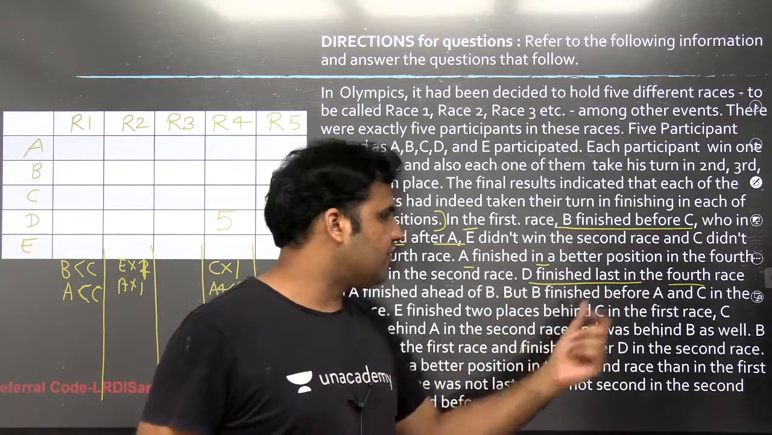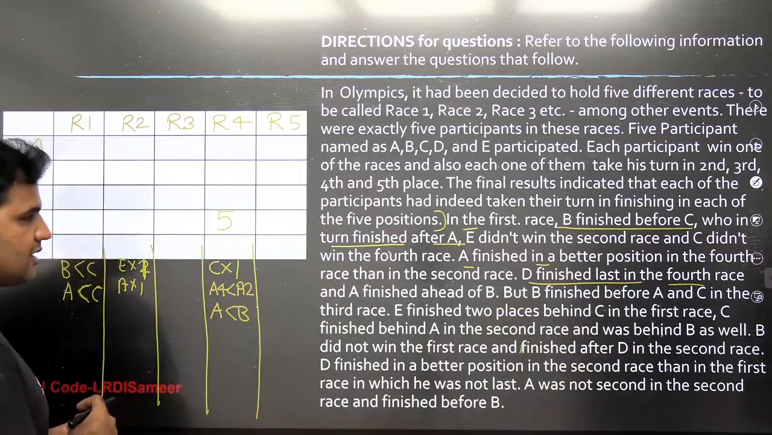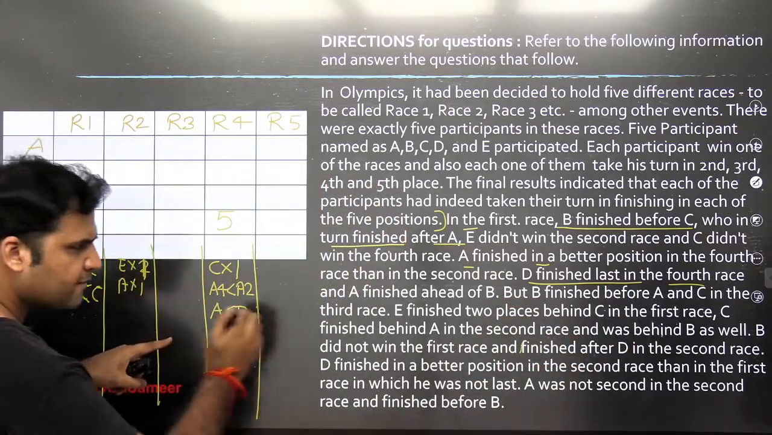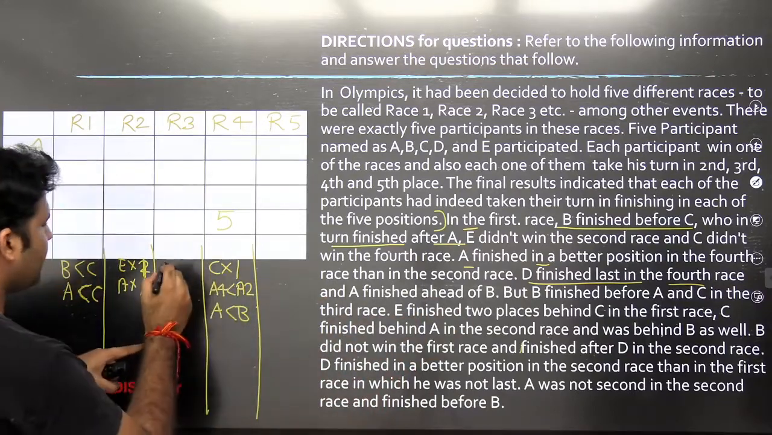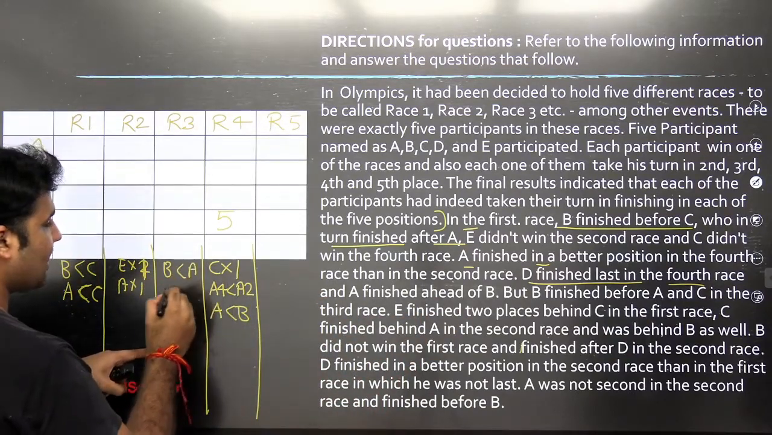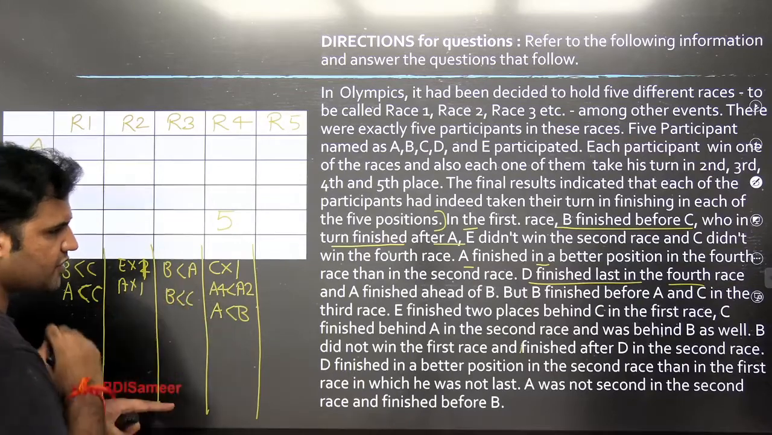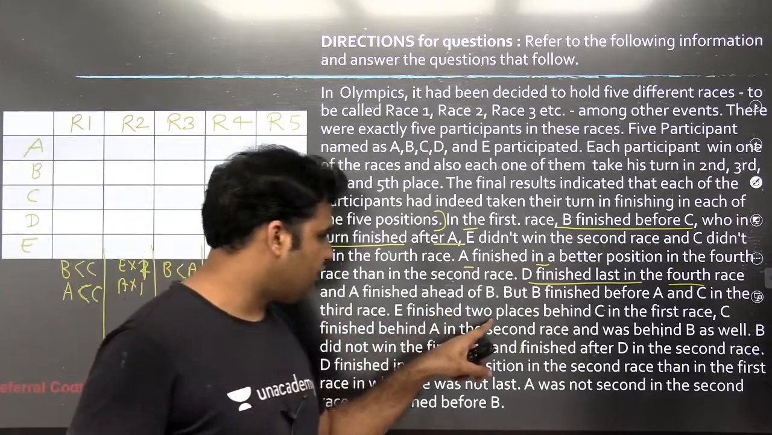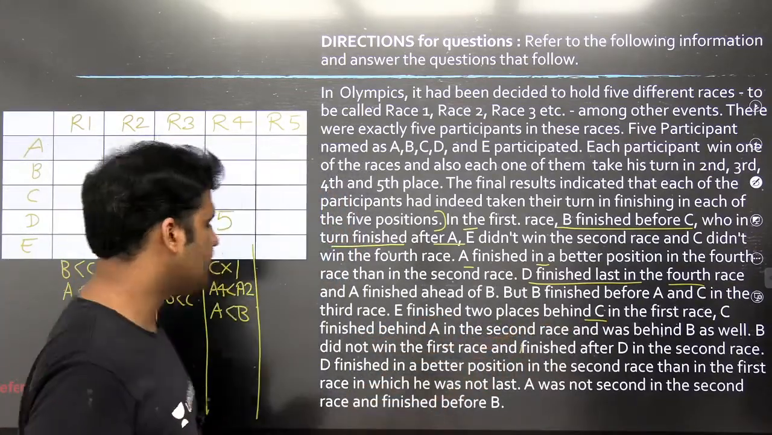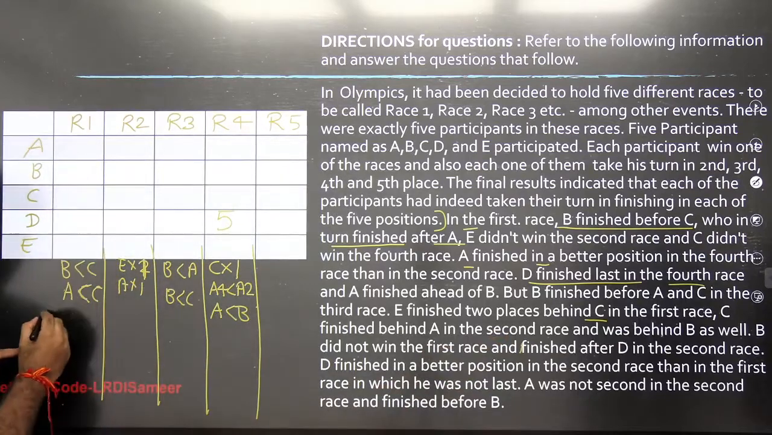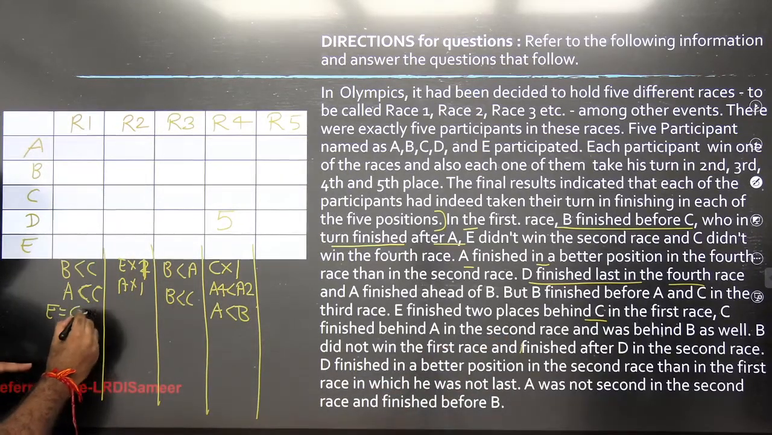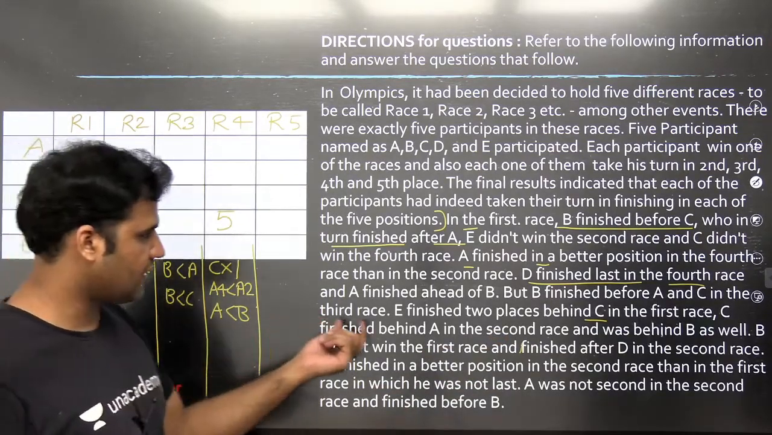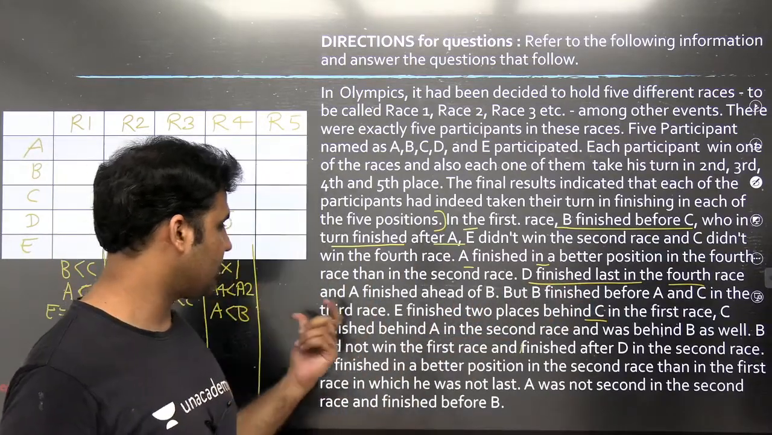But B finished before A and C in the third race. In the third race, guys, B finished before A, as well as B finishing before C. A finished 2 places behind C in the first race. This is the first race, and the position of A is C plus 2, right? Straight away, you can just put the information in the table here.